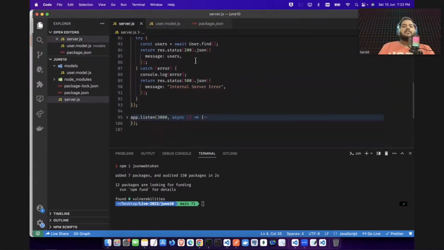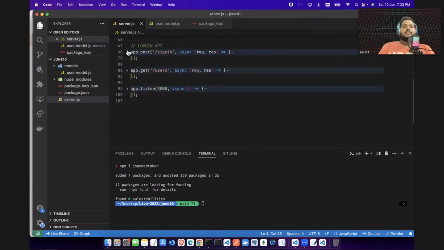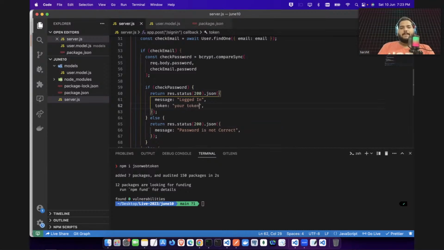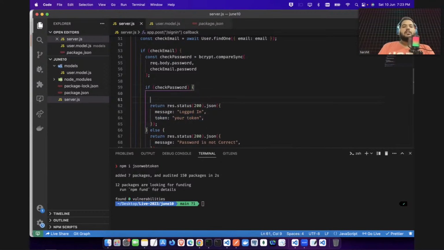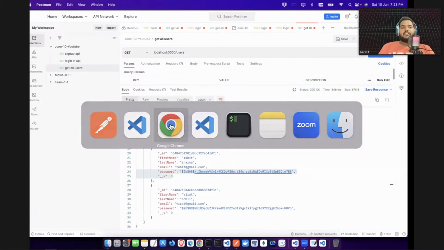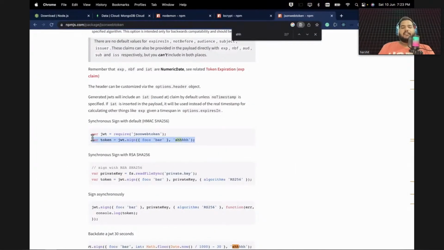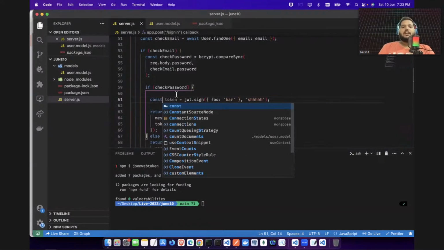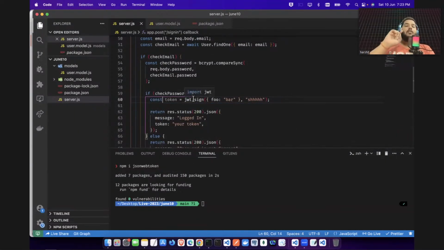On successful login, if you're giving me the correct email address and password, then instead of just giving you a message like, okay, logged in, I will pass a token. Here I can add a second message, your token. I will say logged in also, and I will return you the token also. So here I will just copy this function. These are pre-written codes. I will be using it here, and I will create a const token. Now, how to create the token?